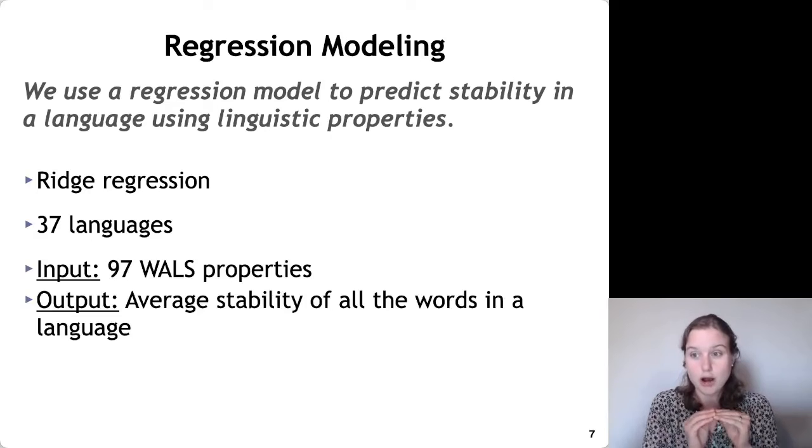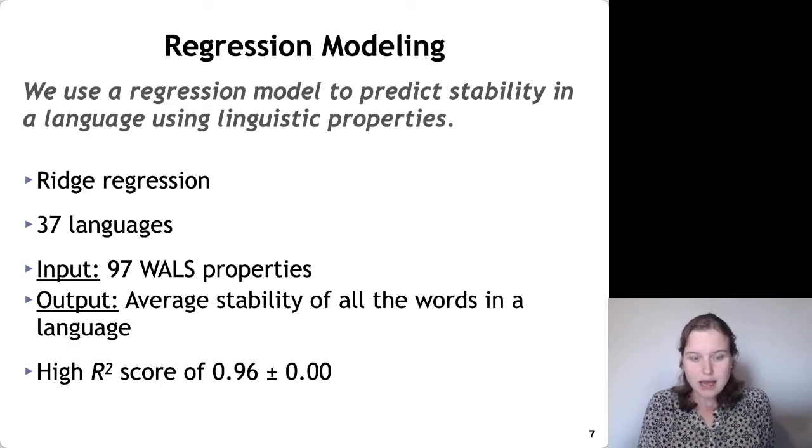The input to our regression model is all of those WALS properties. WALS, remember, is the kind of encyclopedia where we get all the linguistic information for the different languages. So we have 97 different WALS properties. The output is going to be the average stability of all the words in a language. And when we fit this model to our 37 languages, we get a really high R-squared score. So this is a measure of fit of the regression model. We get a high R-squared score of 0.96. So we're confident that the model is learning something interesting about the relationship between WALS properties and stability.